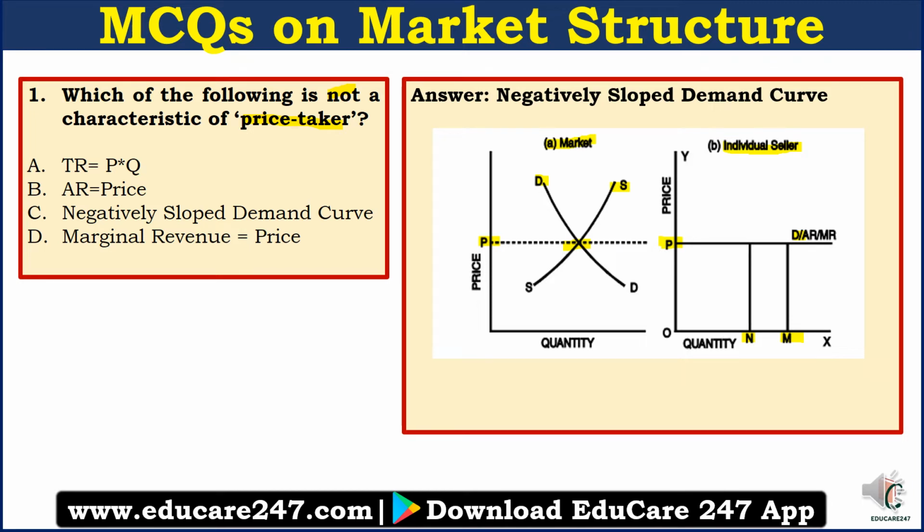Also, you can see in this figure, the average revenue and the marginal revenue are equal to price. Now, why does this happen? Because in a perfect competition, whatever is the quantity sold, the price is the same. Hence, the average revenue and the marginal revenue are also equal to price in a perfectly competitive market.